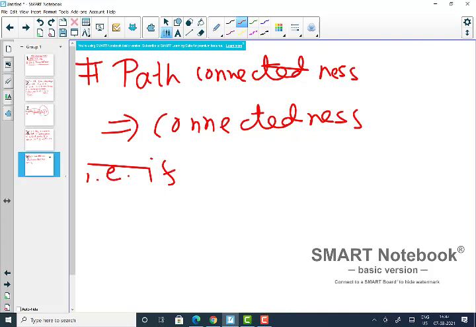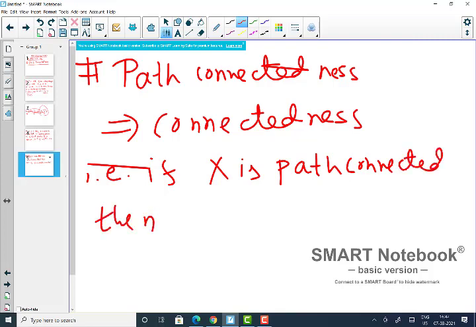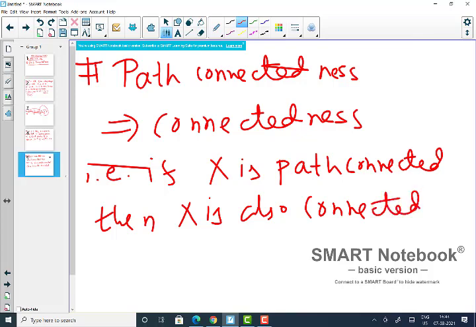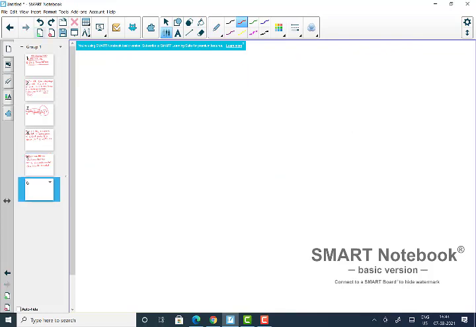If X is path connected, then X is also connected. This requires proof first, so let me prove this, then we will go to the next question.